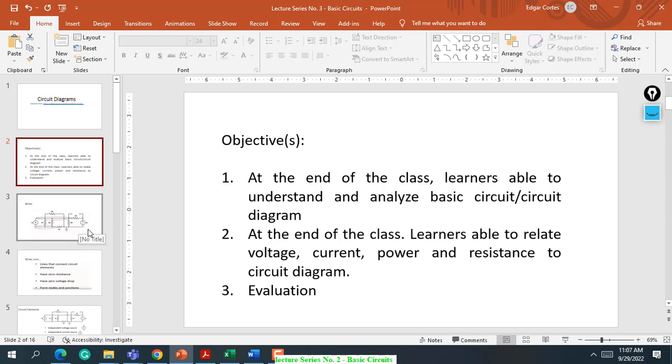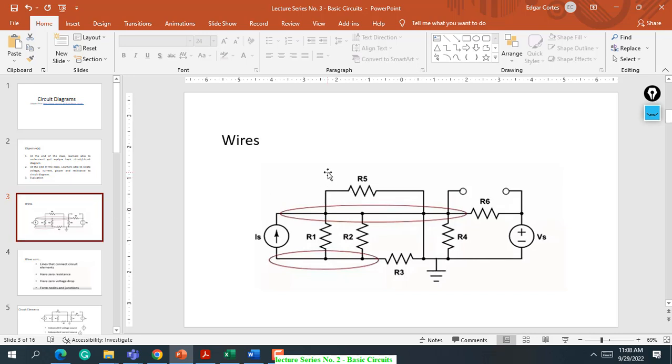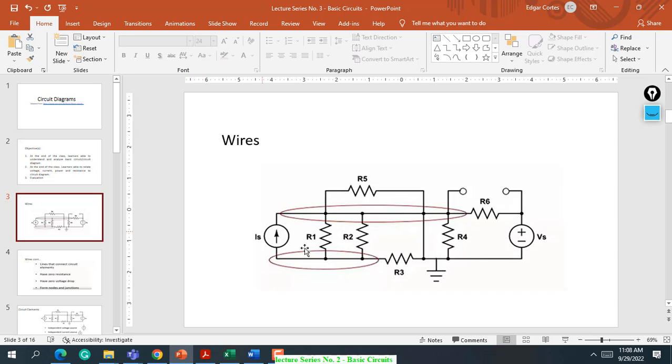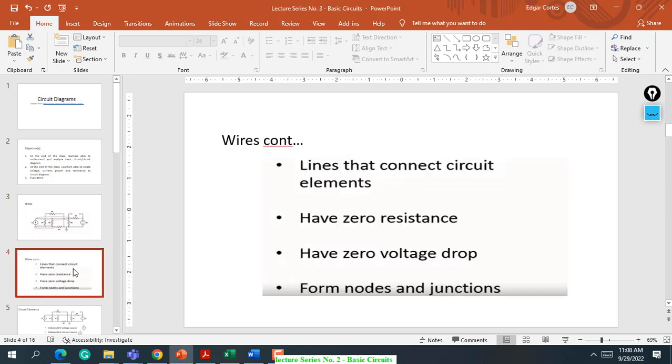So as prelude to that, we will tackle objective number 1, basic circuit. What are the basics in the circuit? First is wire. Do you have an idea what are wires? Wires basically are the path of electric current. In basic circuits class, wires are lines that connect circuit elements.